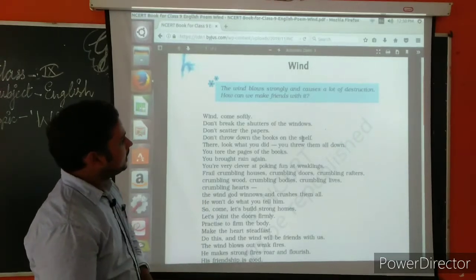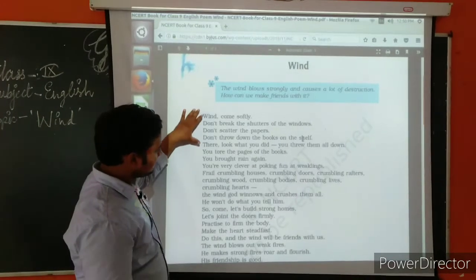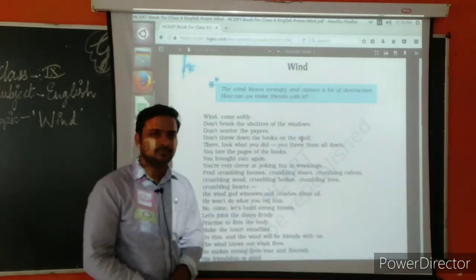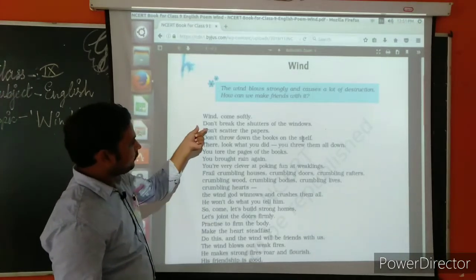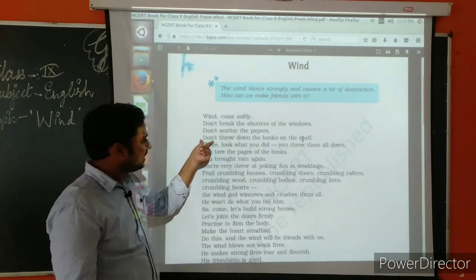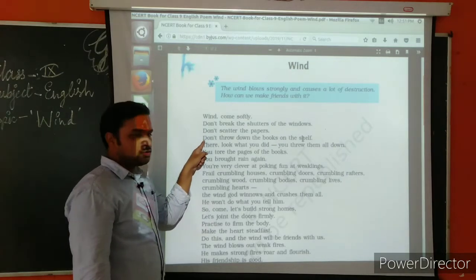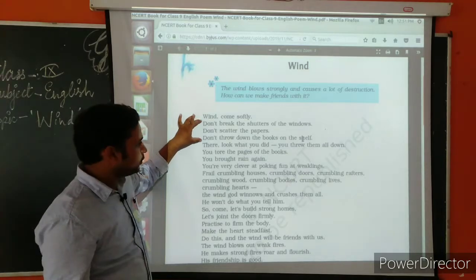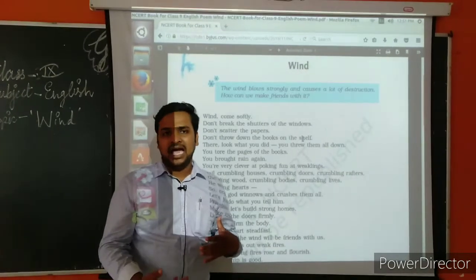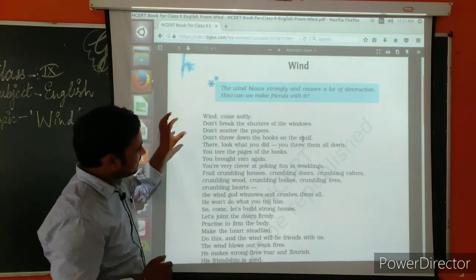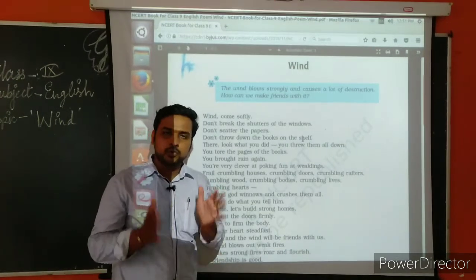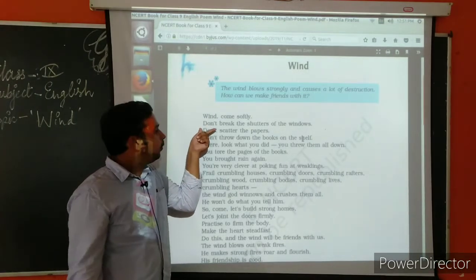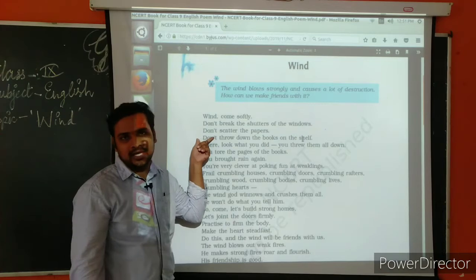Let us see. If you see the first and second line, the second, third and fourth line of the poem, it starts with "don't" and "don't". Which poetic device has been used here? Anaphora has been used here. Now what is anaphora? Anaphora is the repetition of the same word at the beginning of two or more consecutive lines.